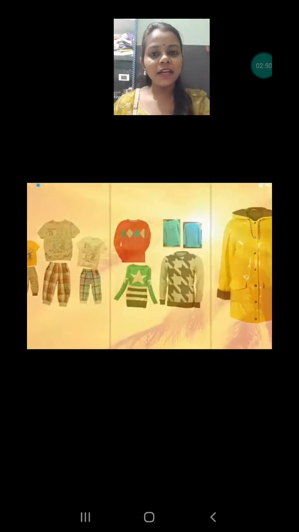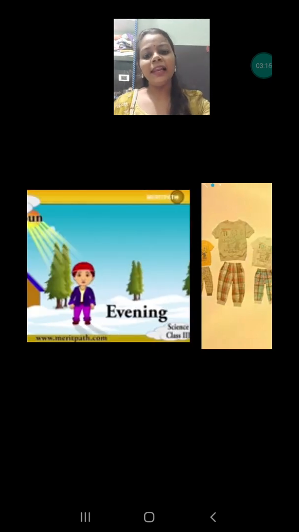On a sunny day we used to wear cotton and linen clothes, whereas on a rainy day we wear waterproof clothes. In cold weather we used to drink coffee, tea or hot milk, whereas on a sunny day we used to eat ice cream and cold shakes. So this is how the weather affects our day-to-day life.